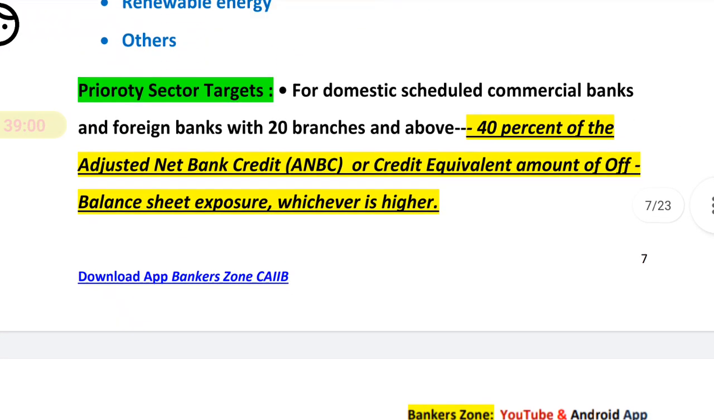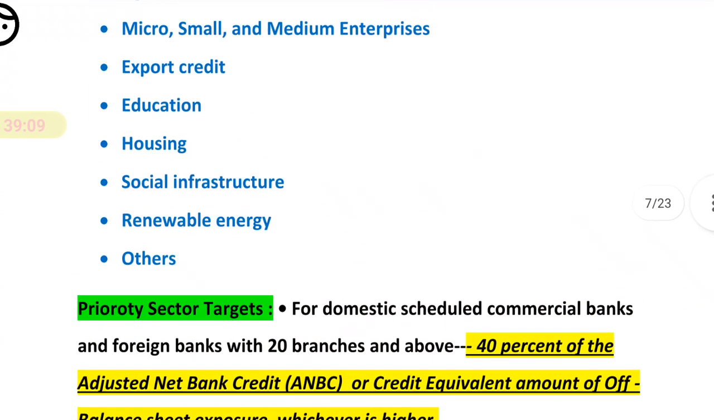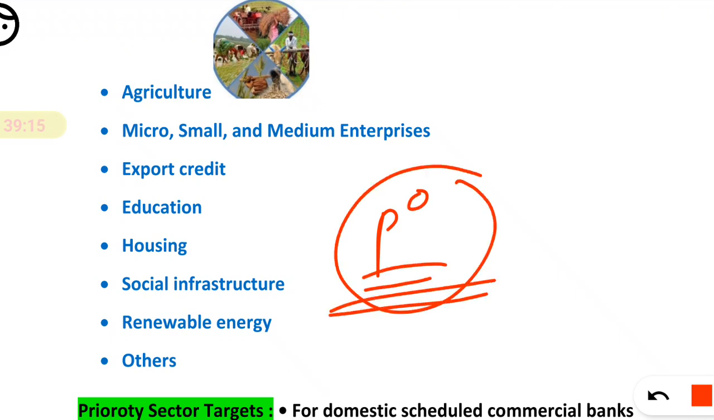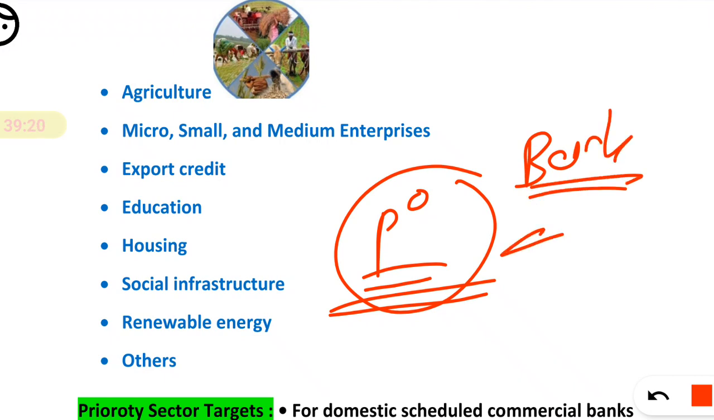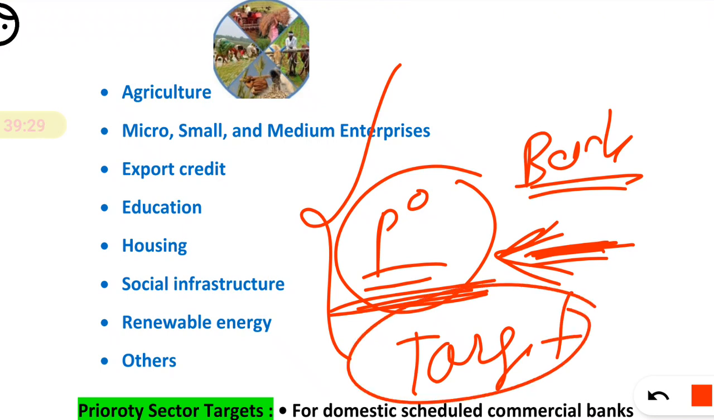Now there are some targets which are set by the RBI. Whatever sectors we have discussed here, these are the priority sectors. RBI says that banks should lend to these sectors. The loan should be given to the priority sectors, all these sectors. But there is some target set by RBI. You should give a minimum loan to that priority sector.